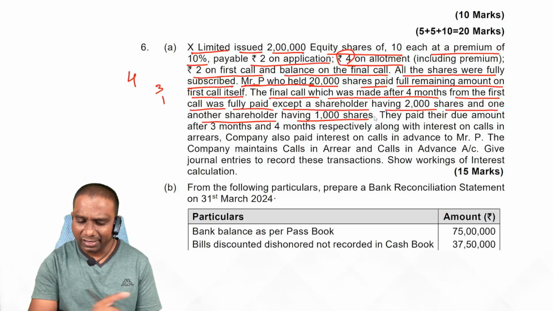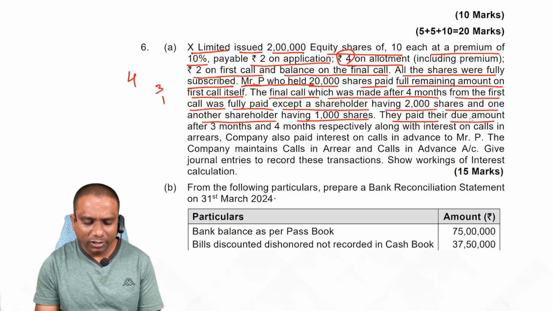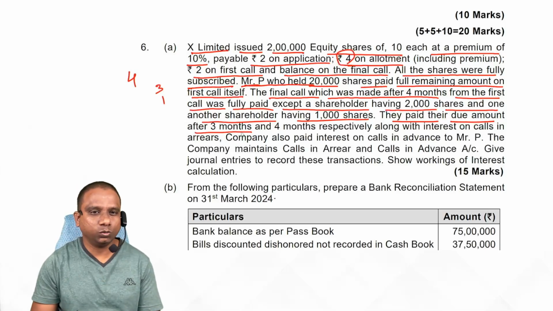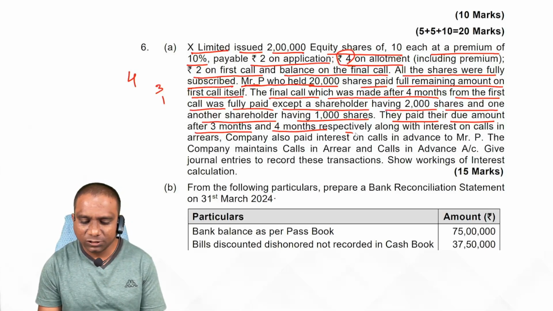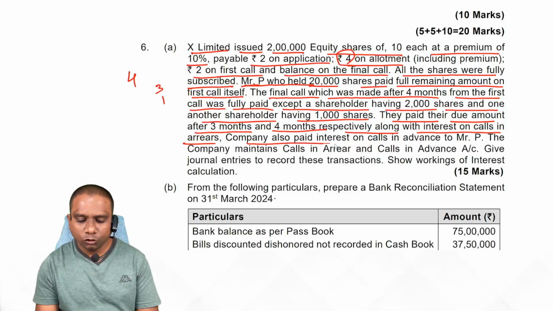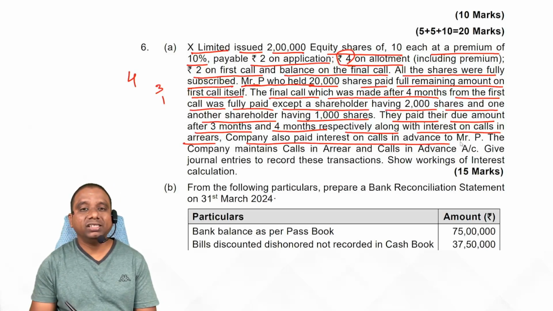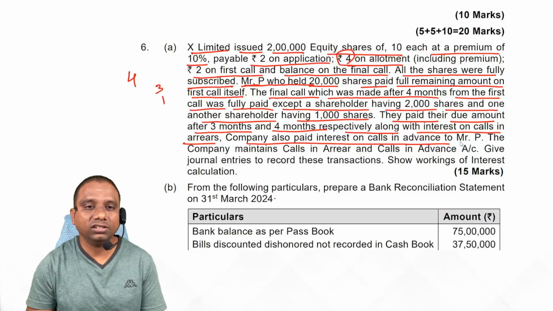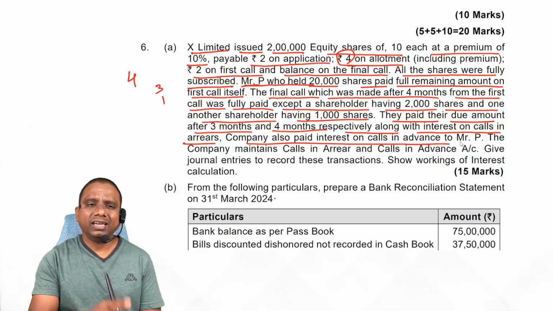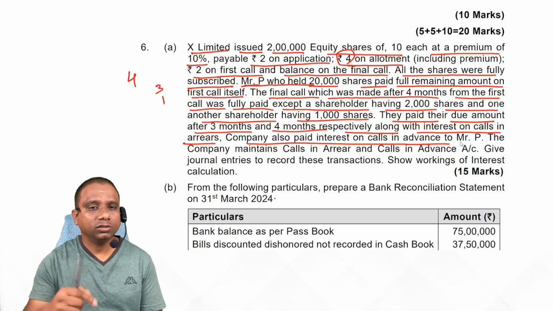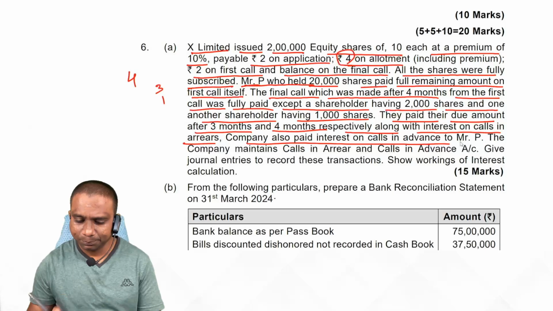Fully paid, except a shareholder having 2,000 shares and another shareholder having 1,000 shares. This is calls in arrears. They paid their due amount after 3 months and 4 months respectively, along with interest on calls in arrears. So we should charge interest on calls in arrears, students. Don't forget. The company also paid interest on calls in advance. Here they did not mention the rate of interest on calls in arrears, or the rate of interest on calls in advance. So here you have to take them from Companies Act provisions.